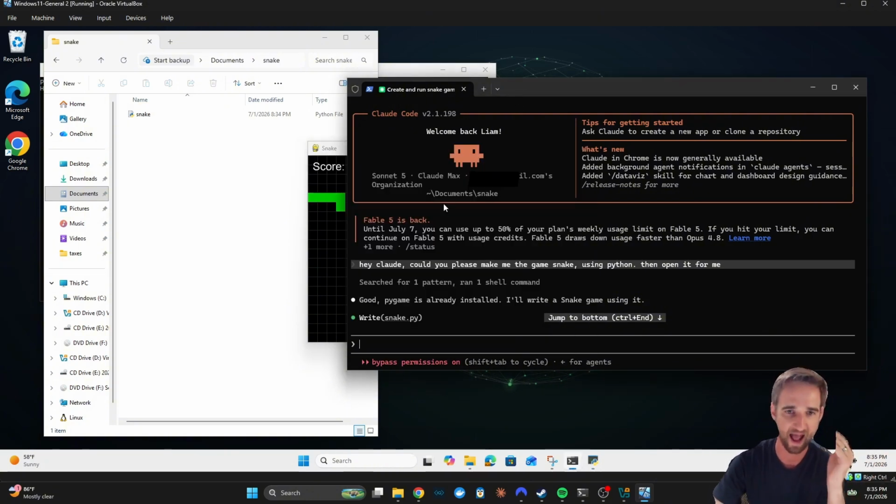It's half the price of Opus, which is half the price of Fable, and Sonnet is not that much less capable. If you're not doing PhD level research or really intense coding work, you can do almost everything with Sonnet. And that's the difference between using a $20 a month Claude subscription and using a $100 or $200 a month Claude subscription.